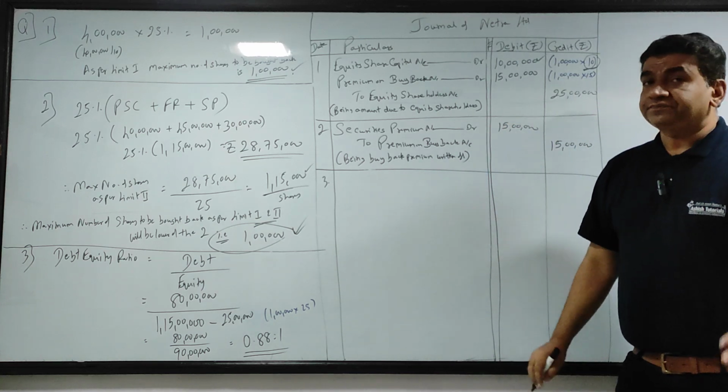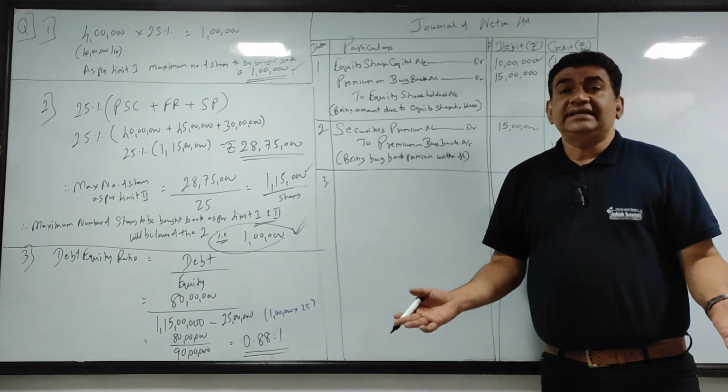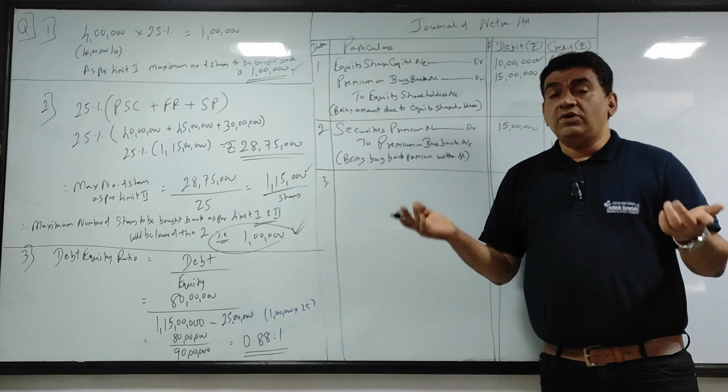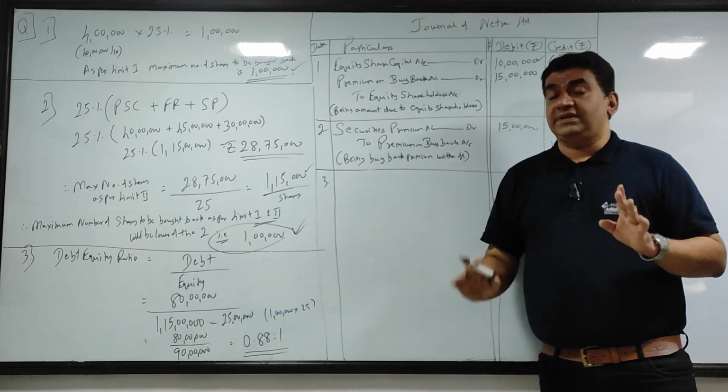So now it's a book entry you all have done in SY. I will create CRR out of my free reserves and security premium.